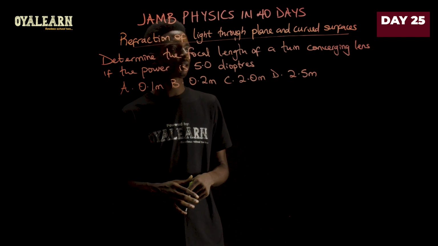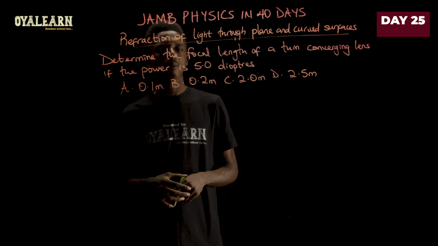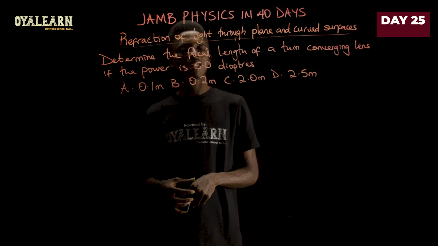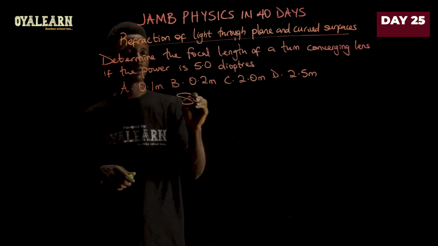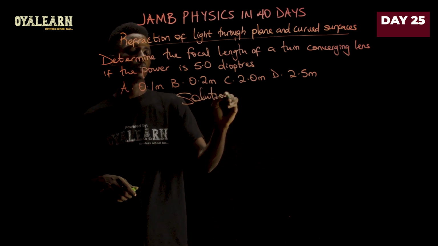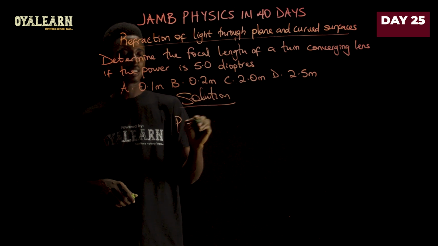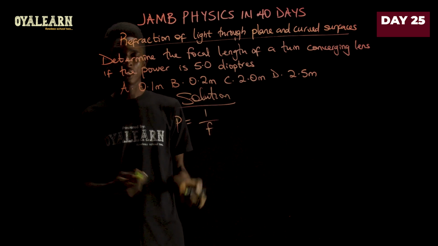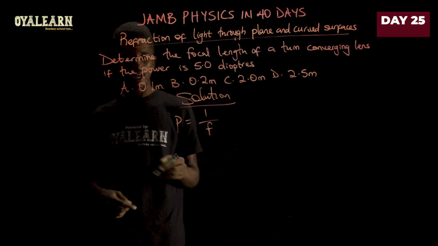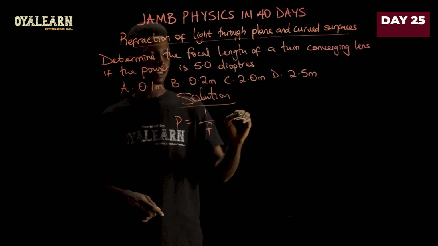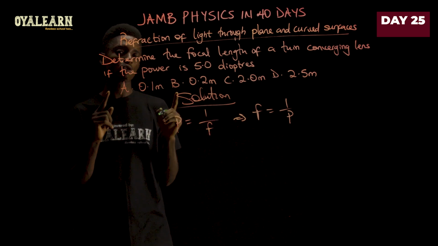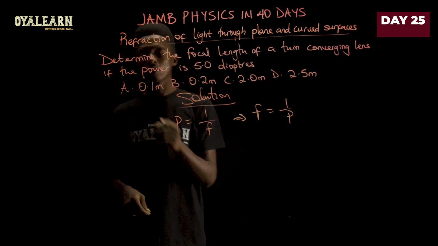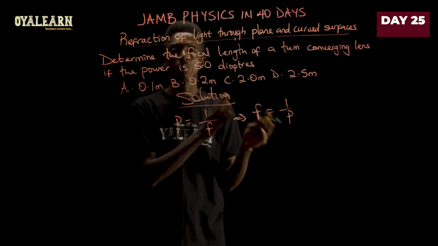Determine the focal length of a thin convergent lens if the power is 5.0 diopters. So to solve problems like this, at least the equation we use, the power of a lens is 1 over focal length. So we can then reverse this to find the focal length instead. So what this implies is that the focal length is 1 over power. But take note, whatever you solve here is going to be in meters. So since these options are already in meters, we're good to go.